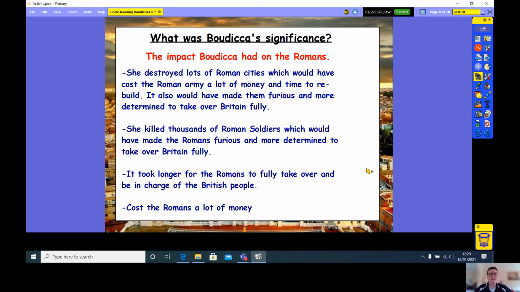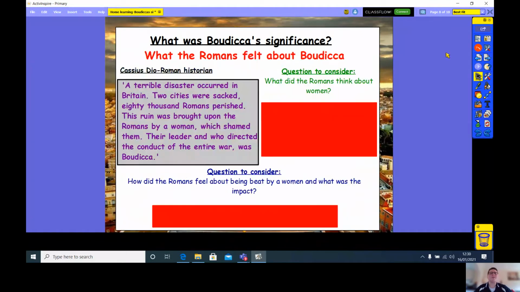Okay, so let's look at the second part then. That's going to help us answer what was Boudicca's significance. And here we've got what the Romans felt about Boudicca. So let's have a little look at how that links to what was Boudicca's significance.